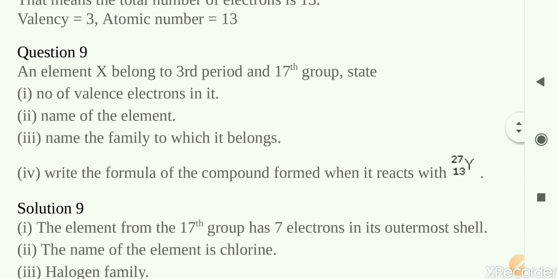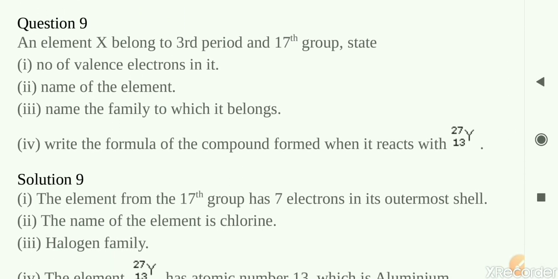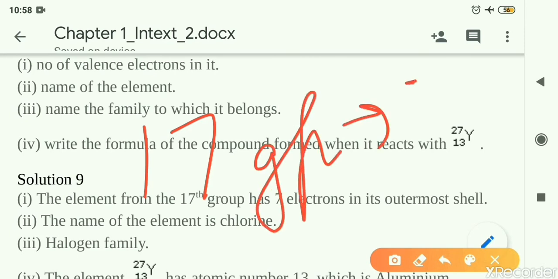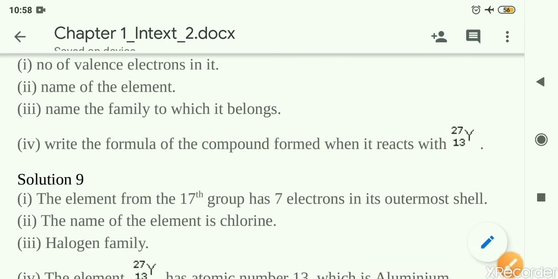Question number 9. An element X belongs to the third period, that is the number of shells, and 17th group. It belongs to period third and group 17. What you have to tell is the number of valence electrons. One by one we'll see. So how can we find out? They have told 17th group. 17th group elements are having how many valence electrons? They are having 7 valence electrons.